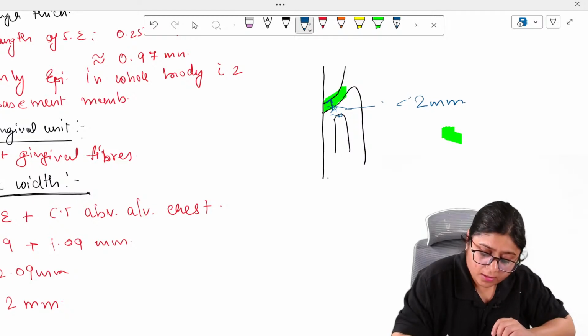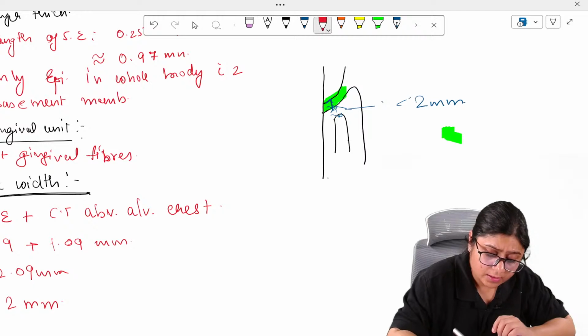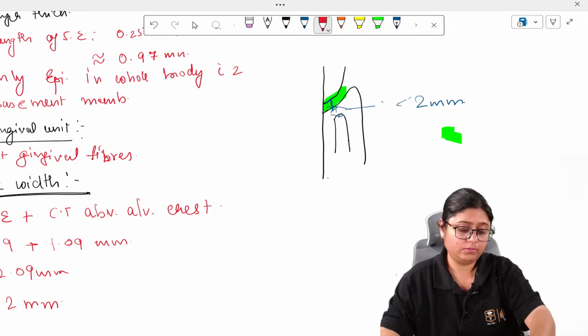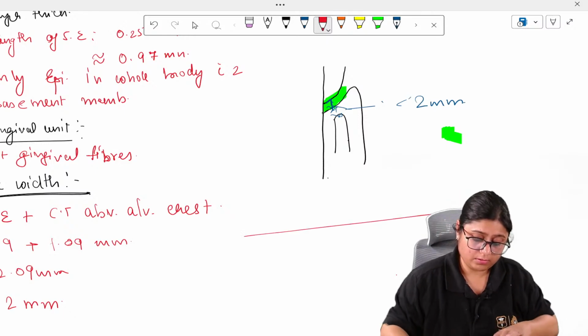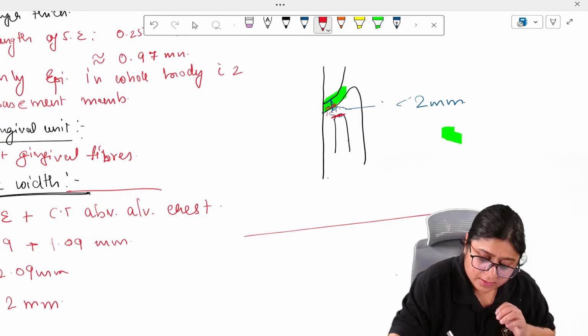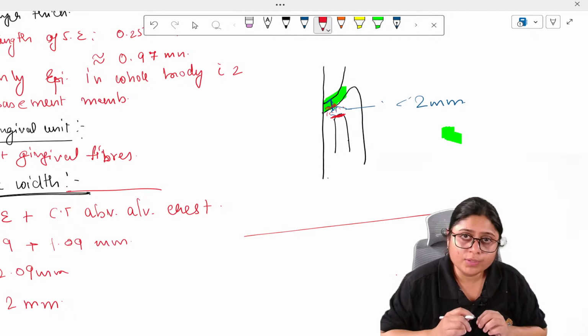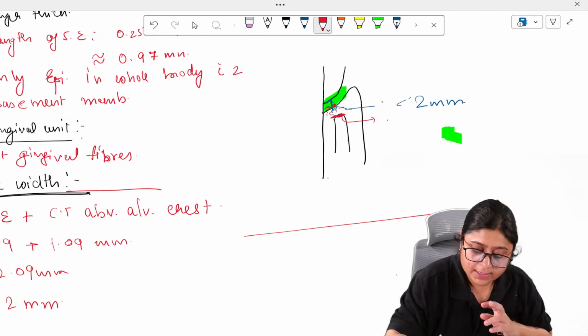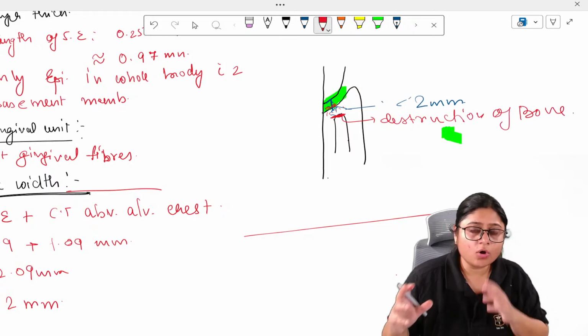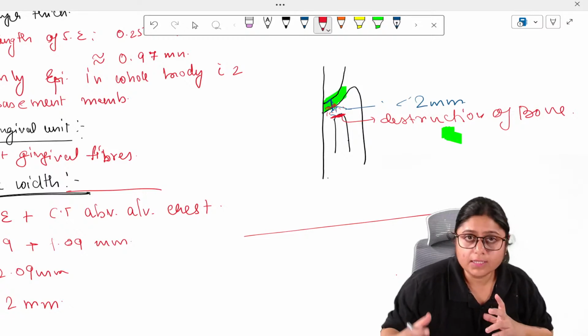The bacteria which are here will release their toxins and they will easily invade the bony tissue and the connective tissue, and they will start the destruction of bone.